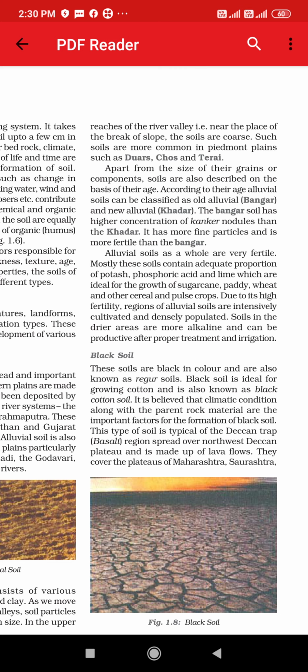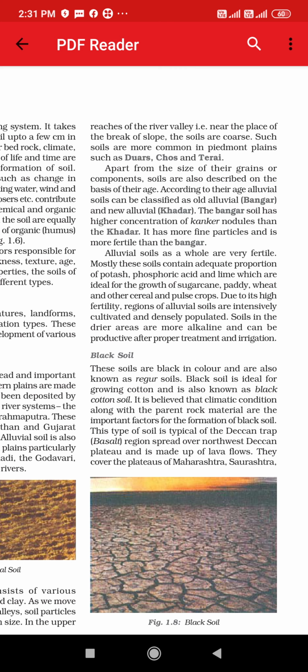Apart from the size of their grains or components, soils are also described on the basis of their age, which we have studied in 9th standard also in detail. According to their age, alluvial soil can be classified as old alluvial, known as Bangar, and new alluvial soil, known as Khadar. The Bangar soil has a high concentration of kankar because it is older than the Khadar, but Khadar is a new alluvial soil. It has more fine particles and is more fertile.